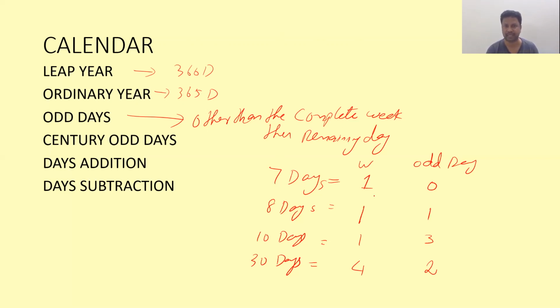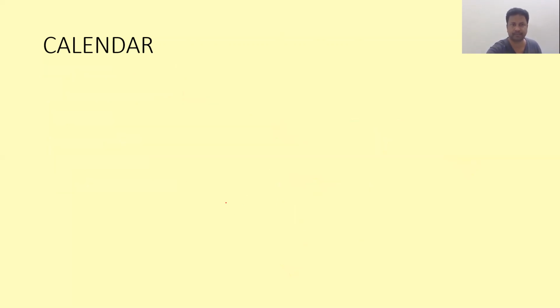So I can say 7 days there are 0 odd days, 8 days there are 1 odd day, 10 days there are 3 odd days, and 30 days there are 2 odd days. Right? The next part is, see this century. We need to know odd days for a leap year.